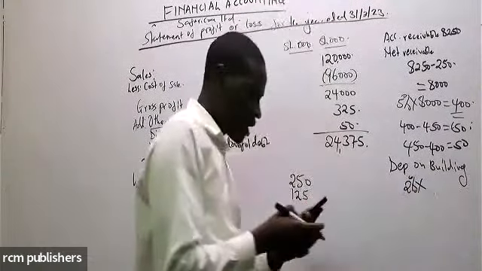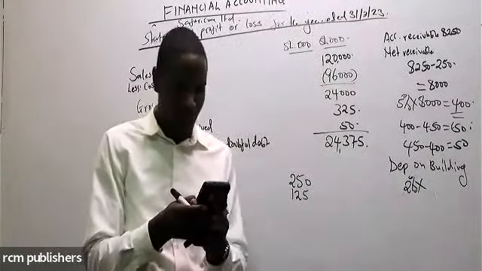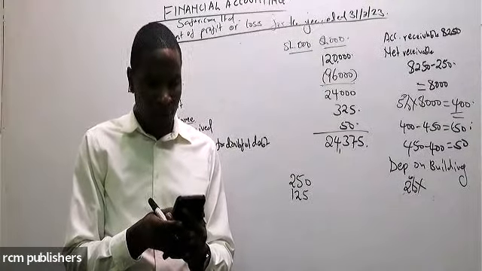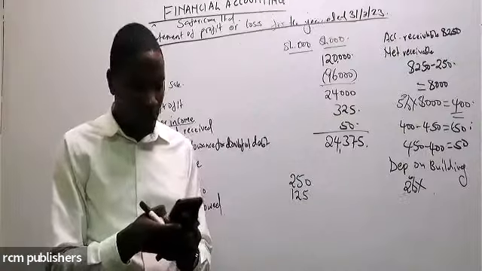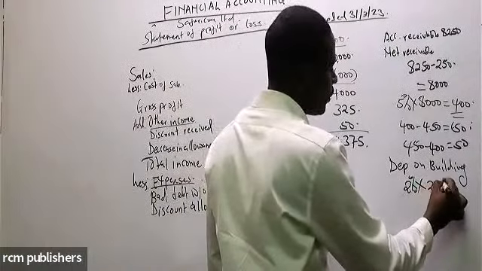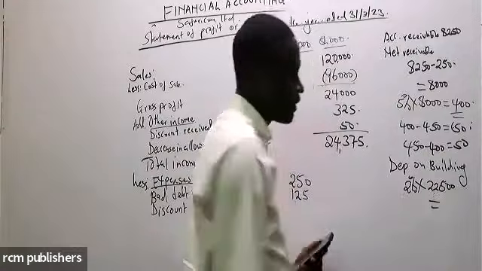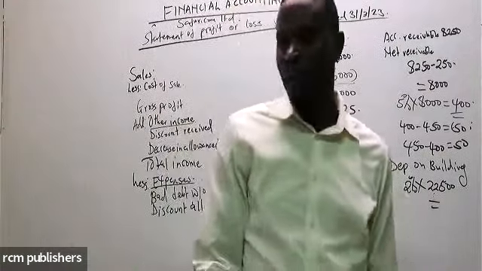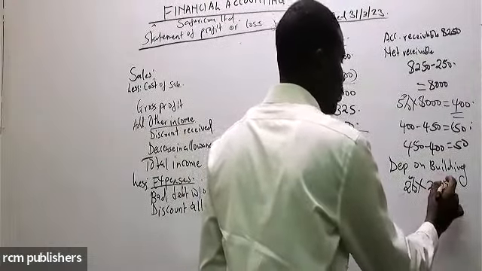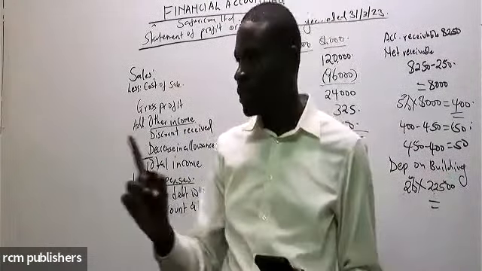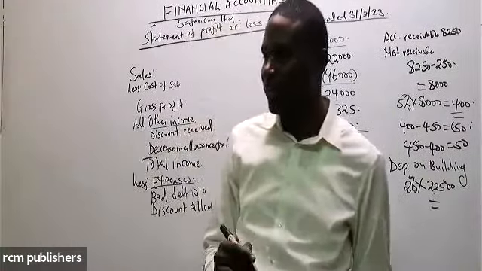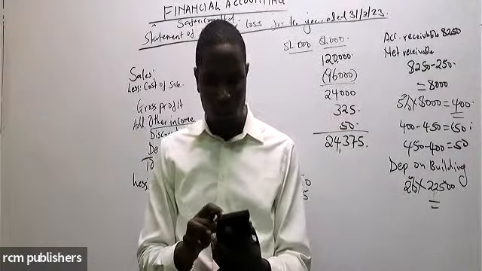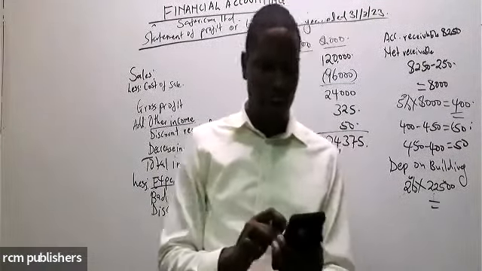So depreciation on building in this case will be 2% of the cost of building. What is the cost of building this year? Since we are using the straight line method, we're going to use 22,500. Can you tell me what we are getting as the depreciation for building? Can you find 2% of 22,500? Somebody give me that. Let me look at it as well. 2% of 22,500.